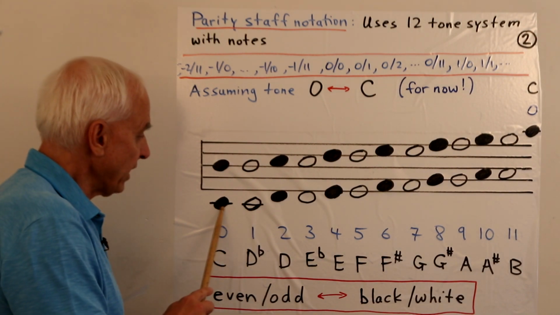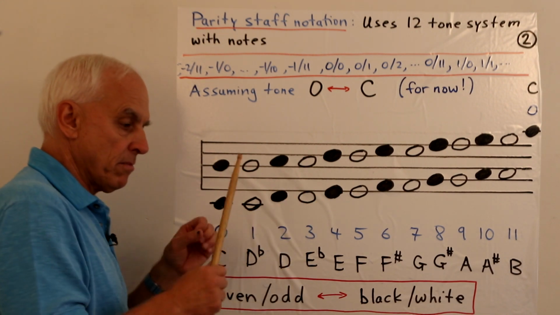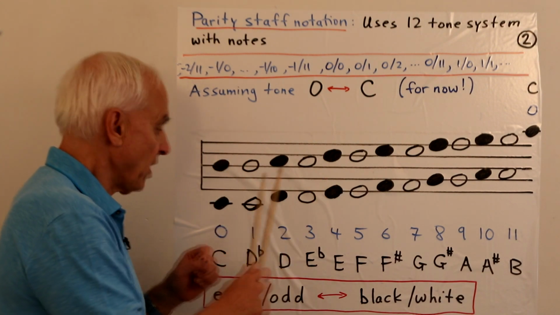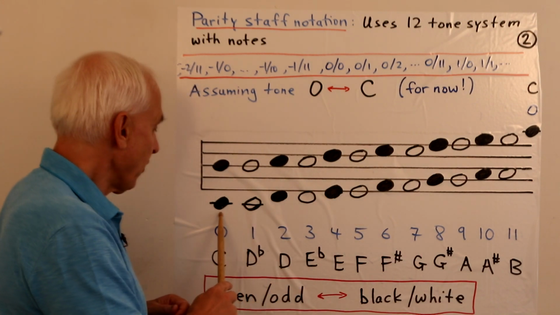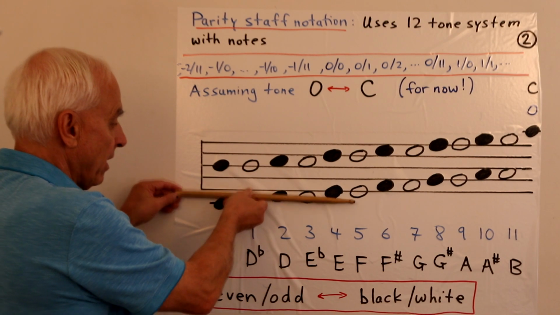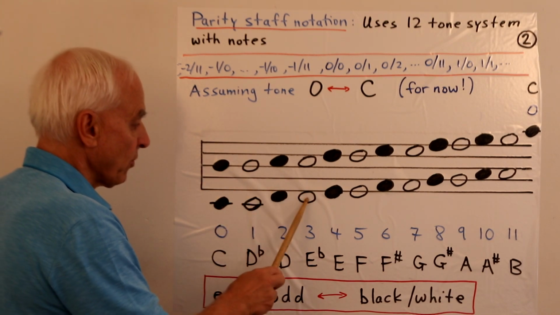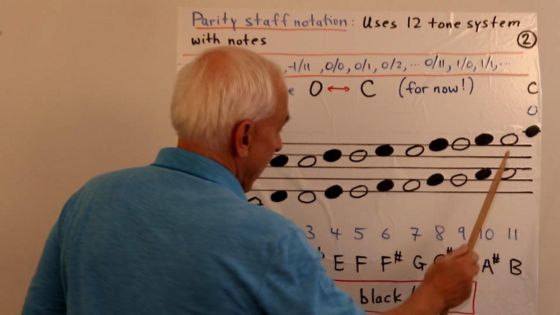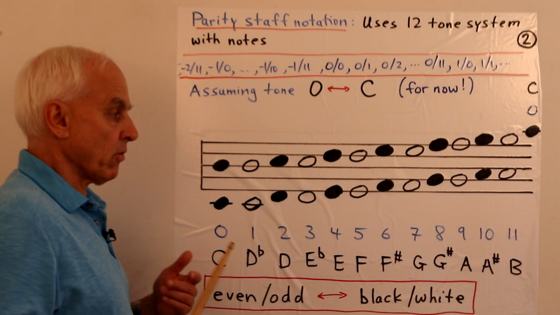What we do then is we march up this thing here, alternating black and white. So black is one tone, and then the white on the same line is the next tone up. So we go from 0 to 1, and then for the next tone we go up a level to the next level and have a black note. So 0, 1, 2, 3, 4, 5, 6, 7, 8, 9, 10, 11. And the next one on this middle line would be 0 again.